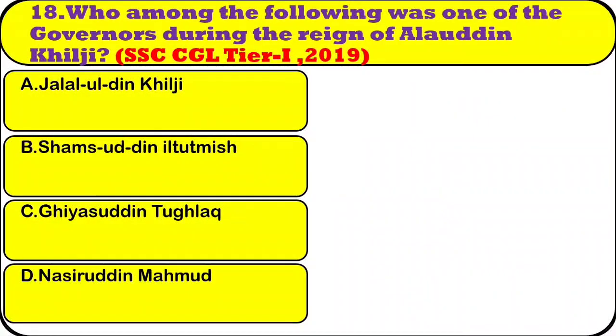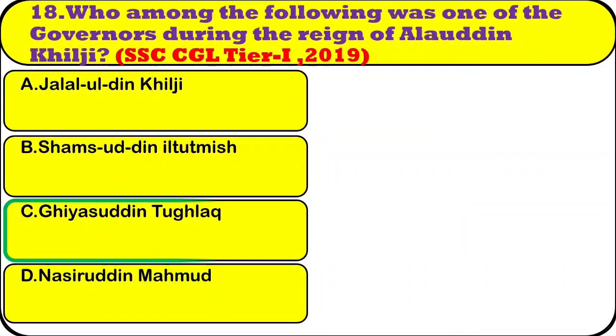Question number 18. Who among the following was one of the governors during the reign of Alauddin Khilji? Option A, Jalaluddin Khilji. Option B, Shams-ud-Din Iltutmish. Option C, Ghiyas-ud-Din Tughlaq. Option D, Nasiruddin Mahmud. The right answer is Ghiyas-ud-Din Tughlaq.